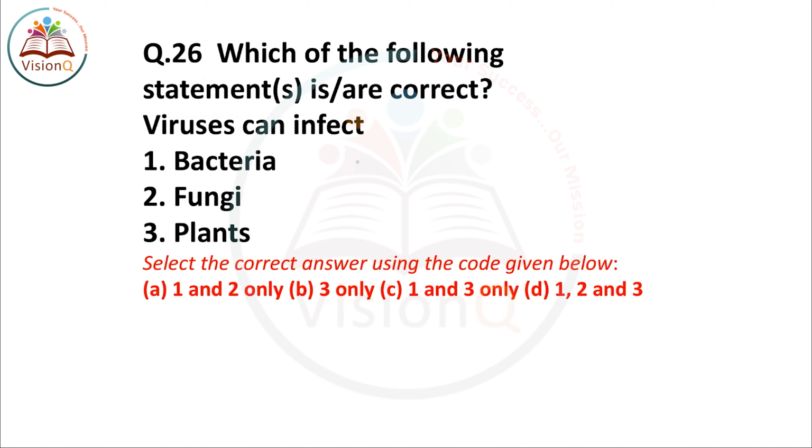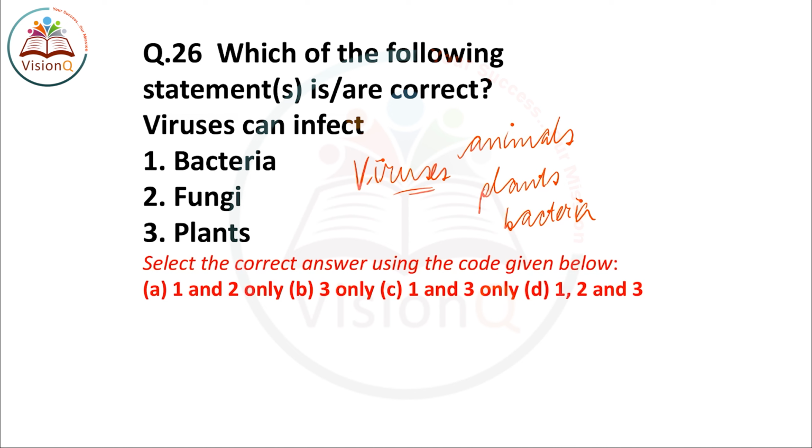If I talk about viruses, viruses are basically infectious agents. They are non-living particles, but when they come inside the host cell, the host may be animals, plants, bacteria and all other microorganisms.